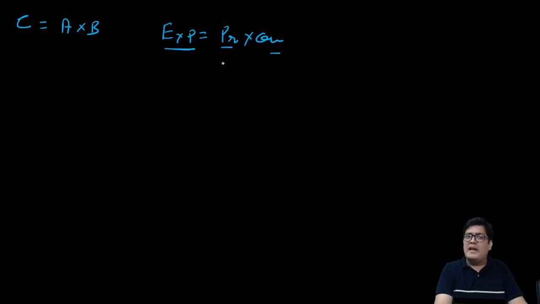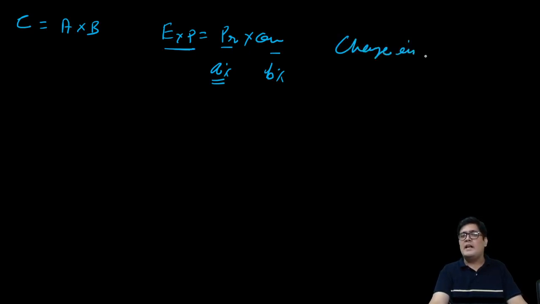So here, if I change the price by A percentage and if I change the quantity by B percentage, the change could be an increase, could be a decrease. In that case, the change in expenditure will be A plus B plus AB upon 100.